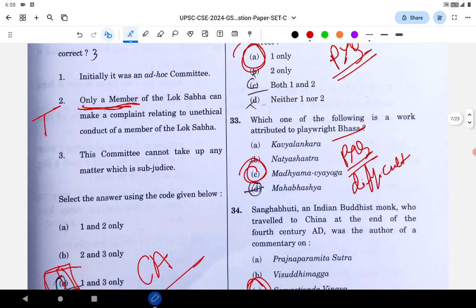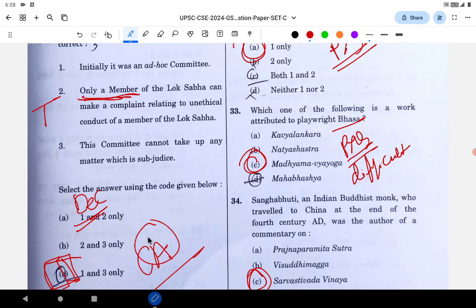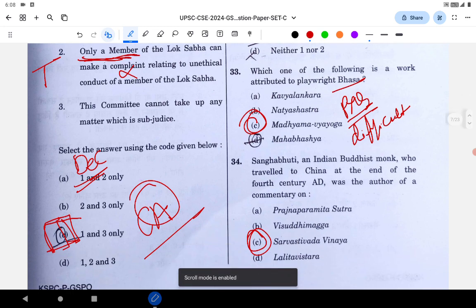is regarding the ethics committee. See, this is current affairs. In a matter related to West Bengal, one of the MPs of West Bengal was referred to the ethics committee, and then it led to disqualification. It was in the news in December, for almost 1 month. So it's asked based on that. And you can even get the answer with a trick. Option 2, only a member of Lok Sabha can make a complaint relating to unethical conduct of the members of Lok Sabha. That is wrong. So you can get the answer that way itself.